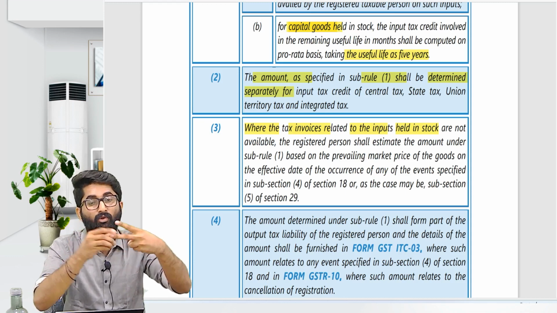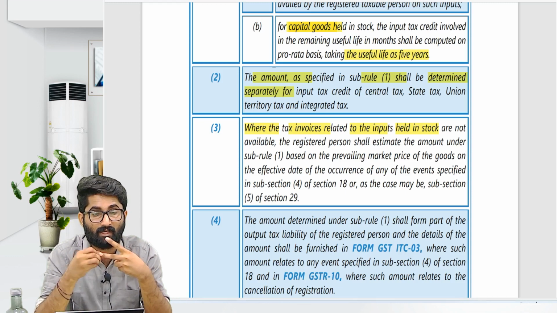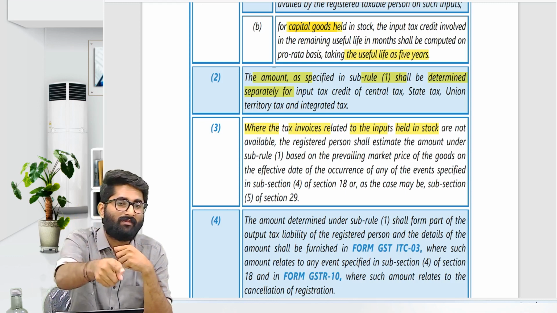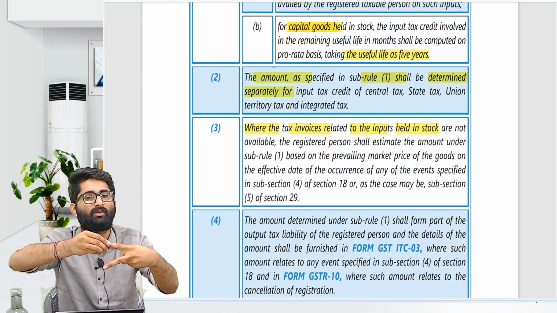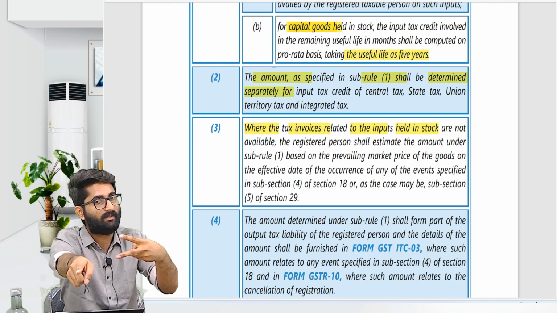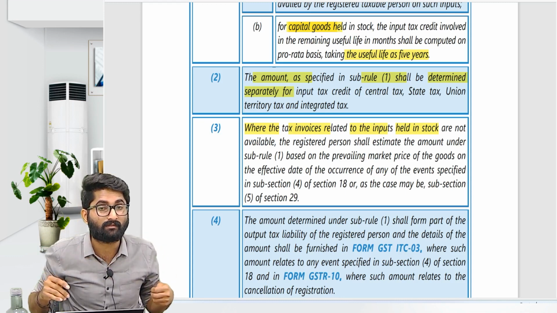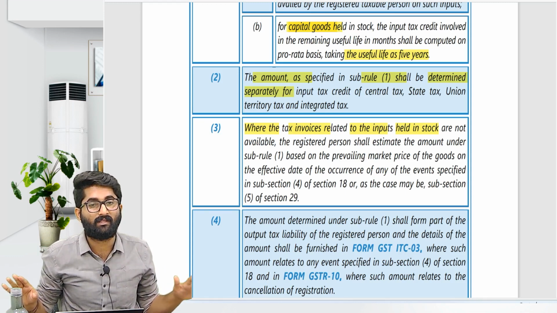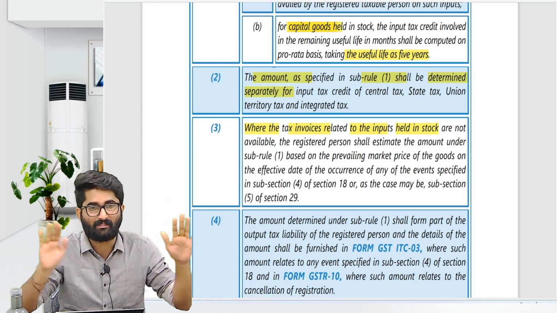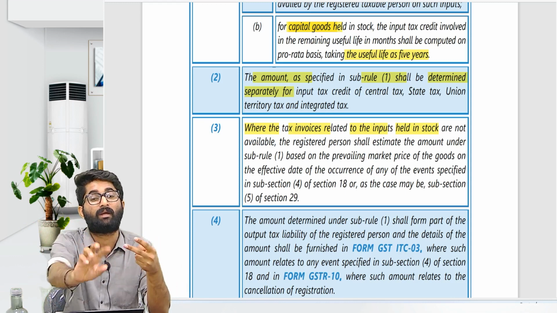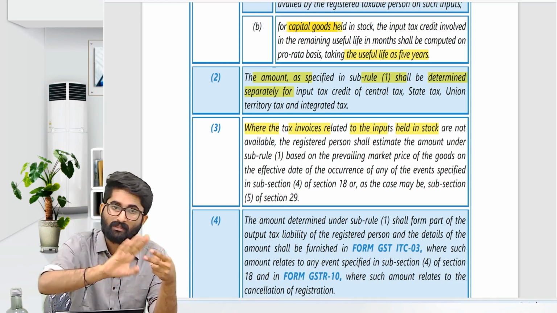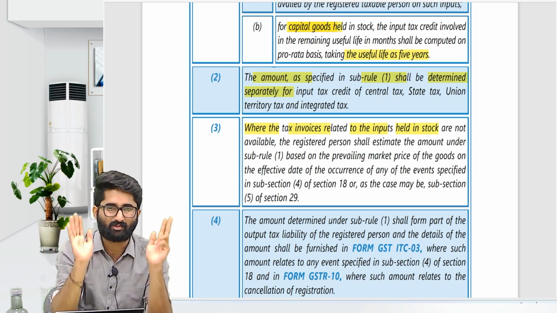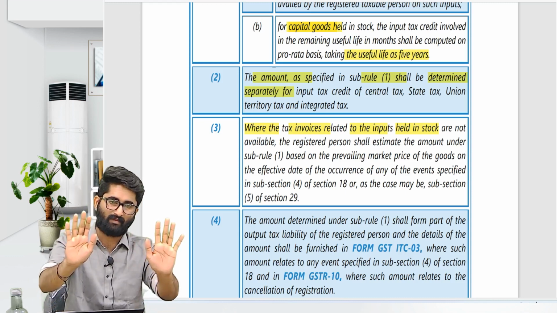The second one, you will get the ITC only if you have the invoice. If you don't have the invoice, you don't get ITC. Sir, what if I don't have the invoice? No, you will not get the ITC. Even if you have the invoice, the age of the invoice should not be more than 1 year, then you will get the ITC. Sir, if there is no invoice, then I don't get ITC? No, I am so sorry. Government says, pardon, I will not give you the ITC.